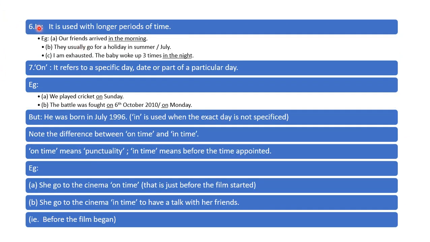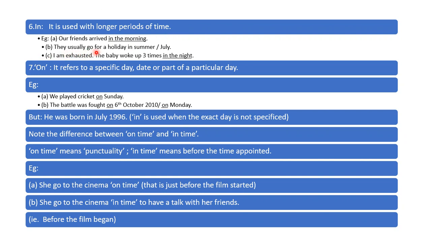In. It is used with a longer period of time. In is used with a longer period of time. Our friends arrived in the morning. So in the morning has a lot of span of time. We cannot differentiate, is it the exact time? So in is used for the longer period of time.